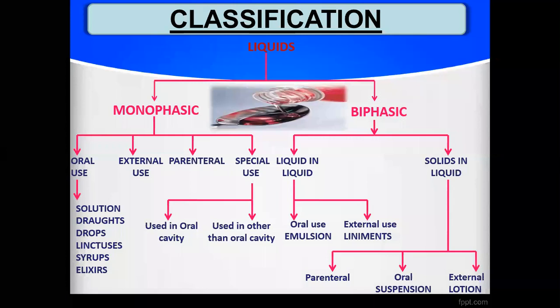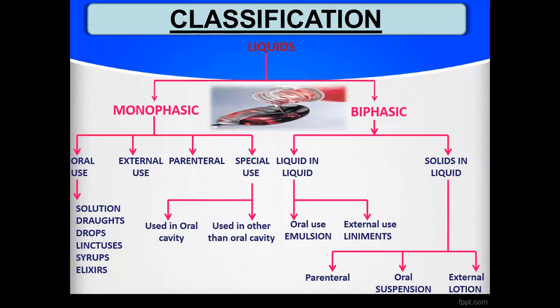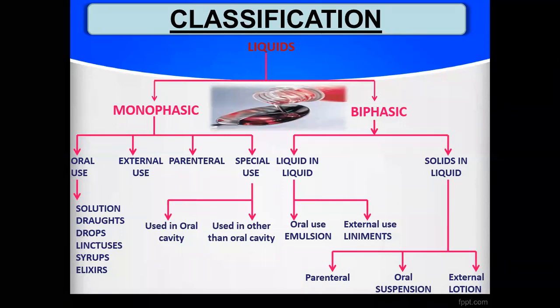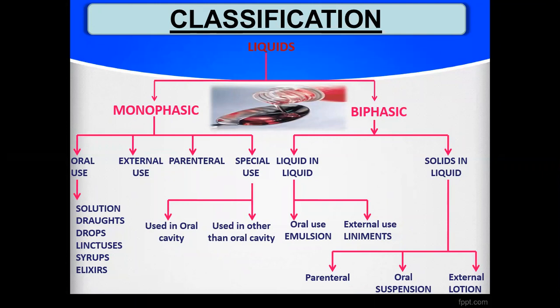Monophasic preparations are again classified: oral monophasic preparations, external monophasic preparations, as well as parenteral preparations and special types of preparations. Now, oral monophasic preparations means those preparations which we administer orally, taking them by mouth. These are called oral preparations.